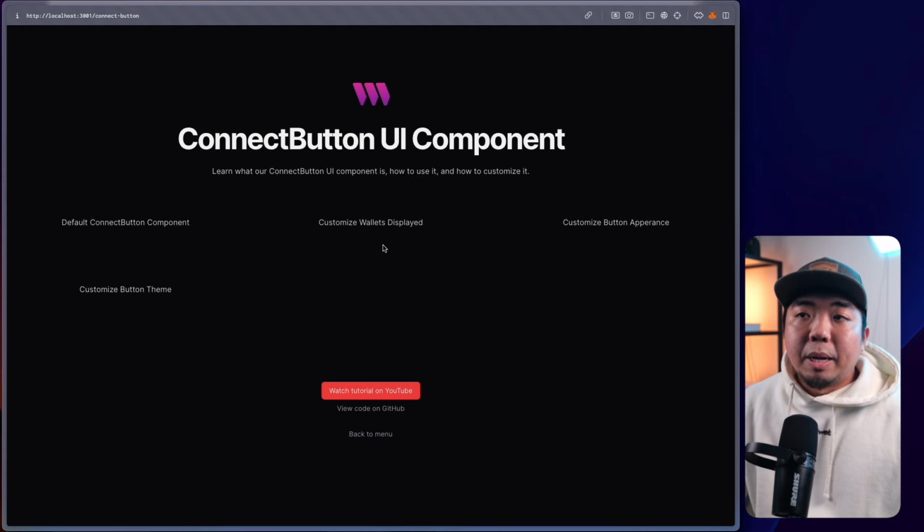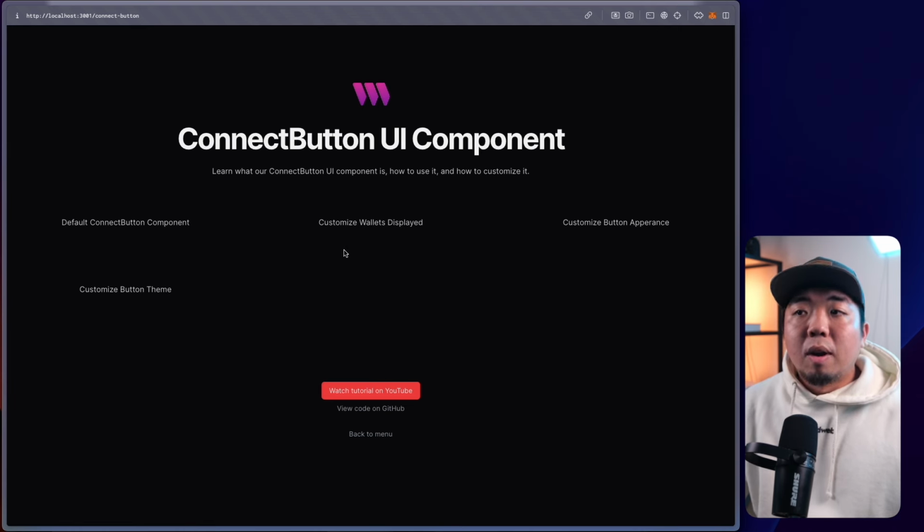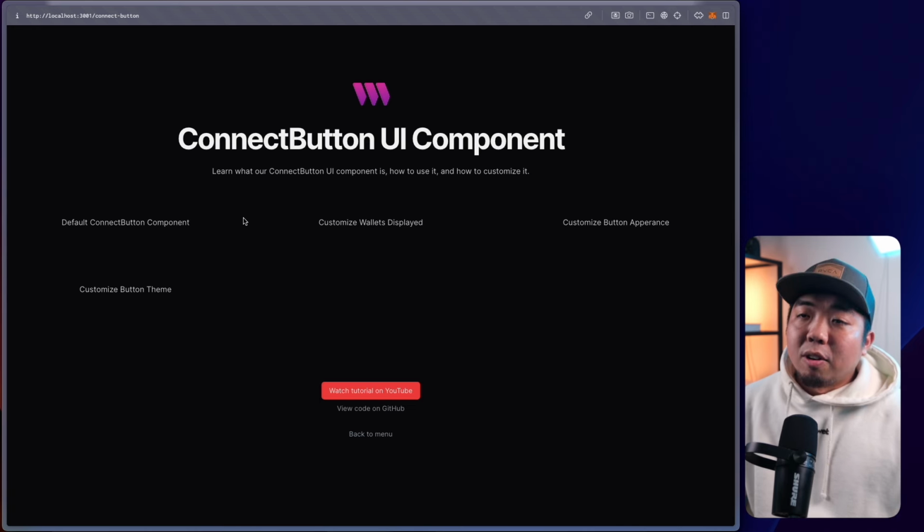You'll have everything but the connect buttons, and we're going to walk through and show you how you can add these connect buttons, and we'll go through how you can customize them in all these separate steps here. So again, you can check out the links down in the description below. You can clone that branch of the repo here that is blank, and you can try this out for yourself.